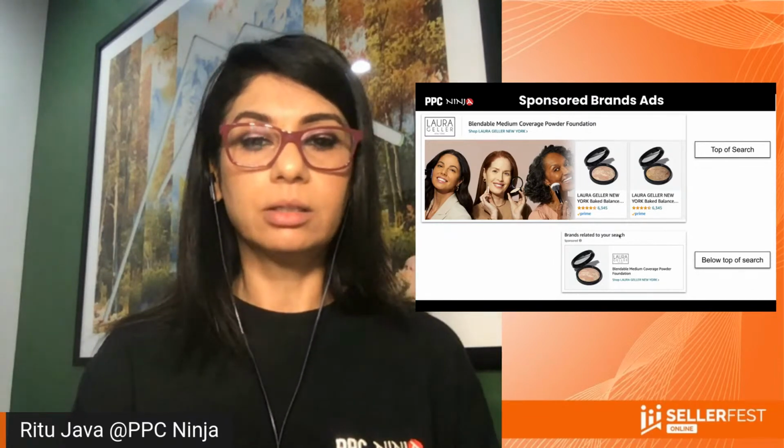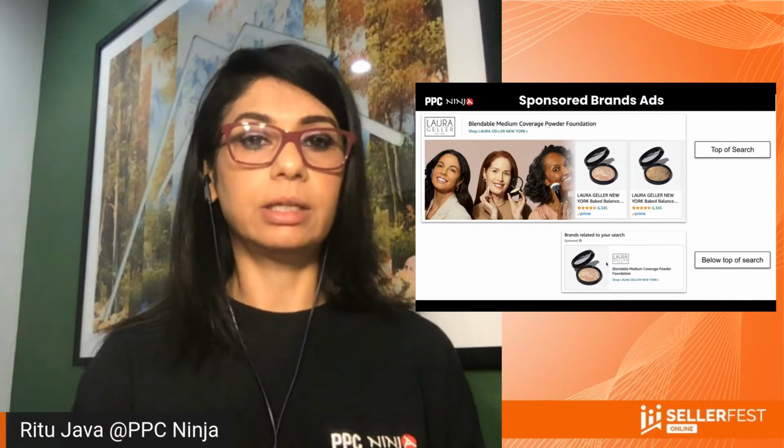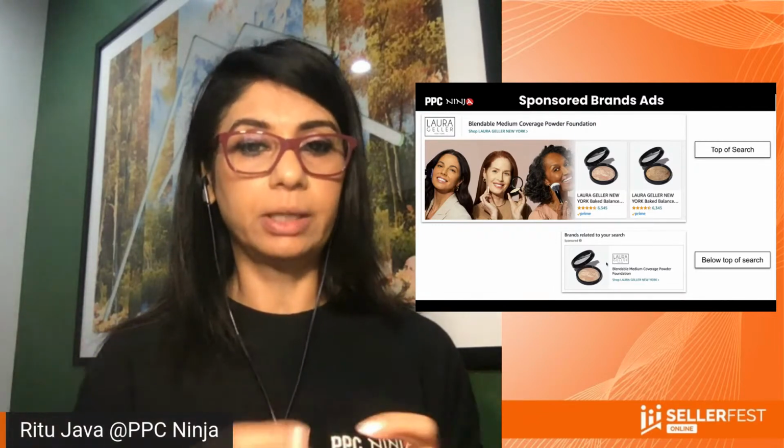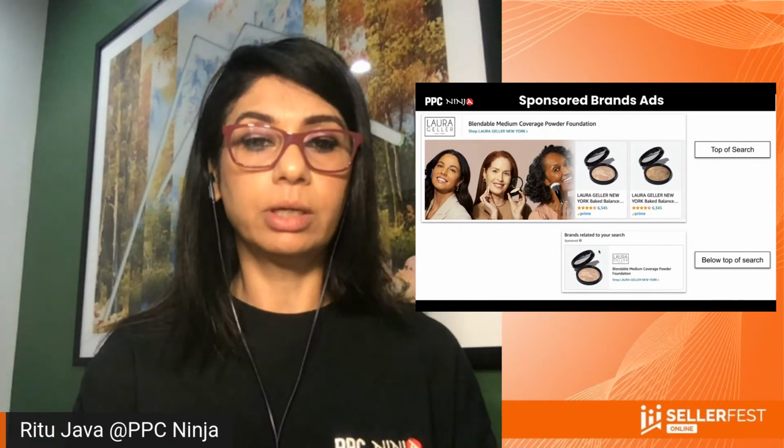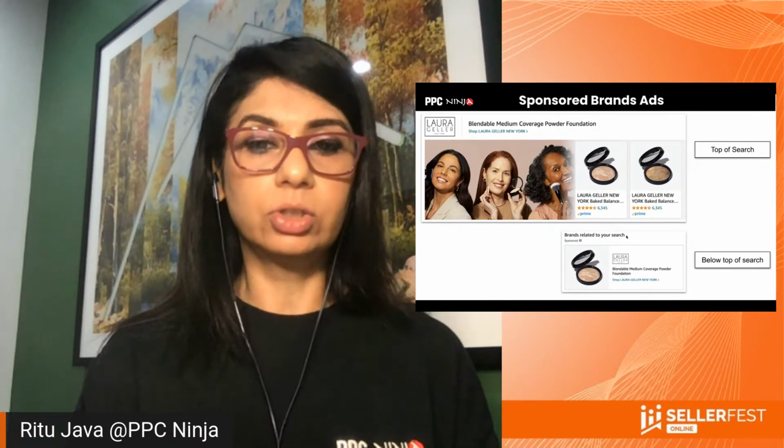But if you look at the below top of search placement, this placement may not be as appealing, because you might have a limited set of details that Amazon has compressed into this format. And what it says is that it's brands related to your search, and then it says sponsored here.